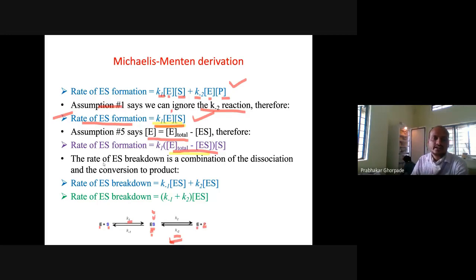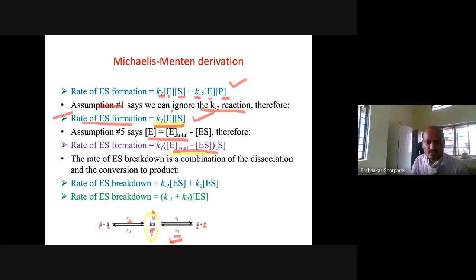So that is the rate of breakdown, a combination of the dissociation and conversion to the product. Now, formation we have seen. Okay, so this enzyme substrate formation we have seen. Now we are interested in the breakdown. We want to break this enzyme substrate complex, so it can be broken down into one of these states.